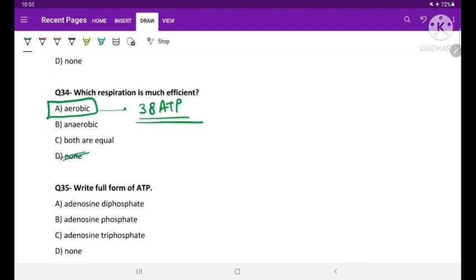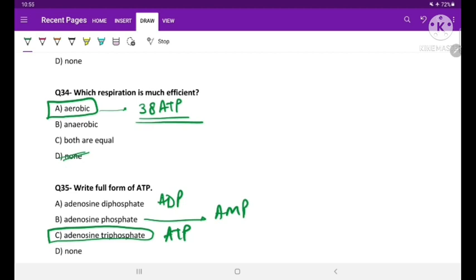Write the full form of ATP, that is adenosine triphosphate. Adenosine triphosphate is ATP, whereas adenosine diphosphate is written as ADP, and adenosine with one phosphate is also called adenosine monophosphate, so it is written as AMP. So none of these will definitely not be an option here. So option C is the correct one.